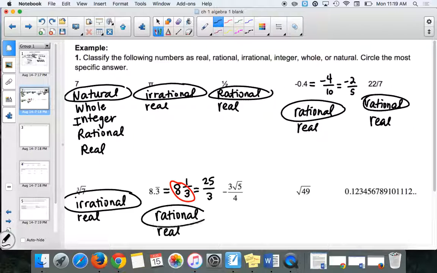So don't be scared about the fractions. We're going to do a lot with fractions at the beginning. So if you don't know how to do that, that's fine.